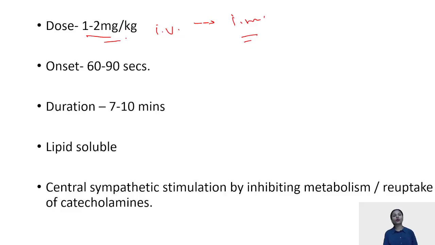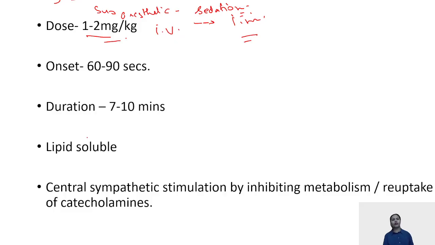Ketamine is also used in sub-anesthetic doses, that are the half doses, mainly for sedation purposes.